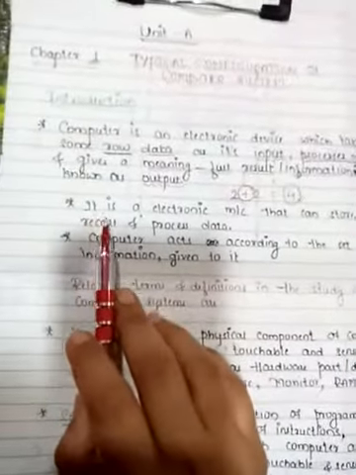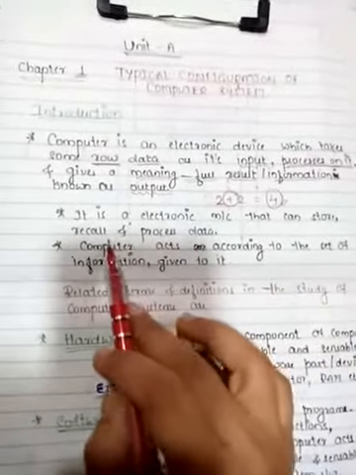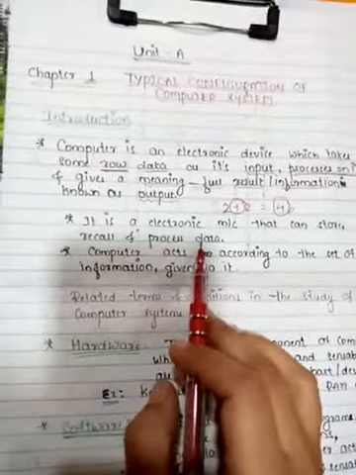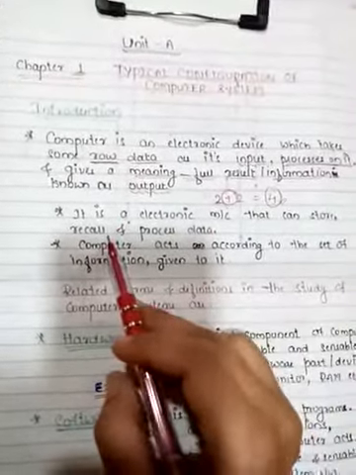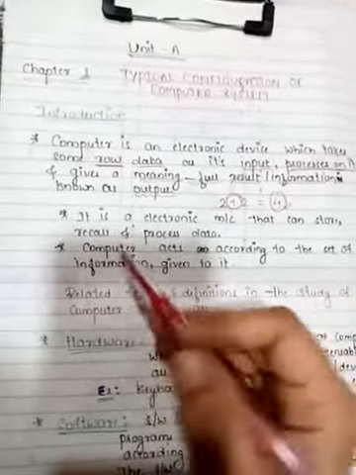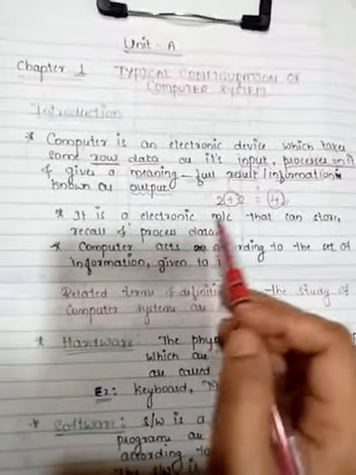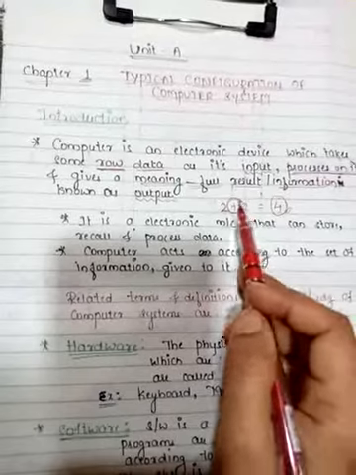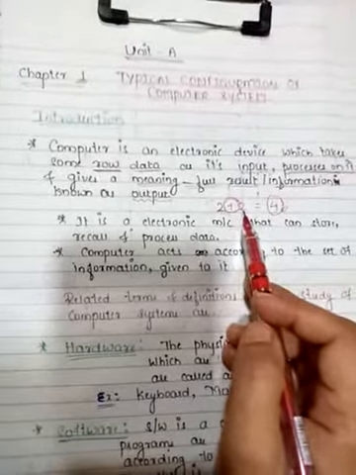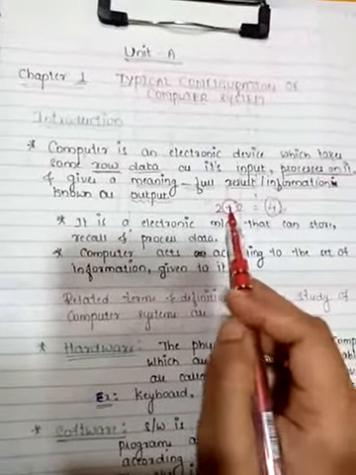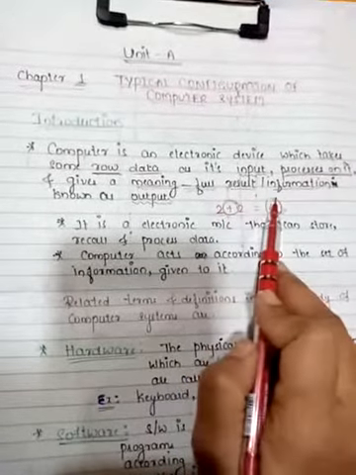We know that computer is an electronic machine that can store, recall and process data. It can store data, we can recall or retrieve the data, and this computer can process on data. Just as we have seen with 2 plus 2, the addition has been done on this 2 and 2. If there is no processing, then there is no meaning for 2 and 2. That is, we cannot get this result as 4.